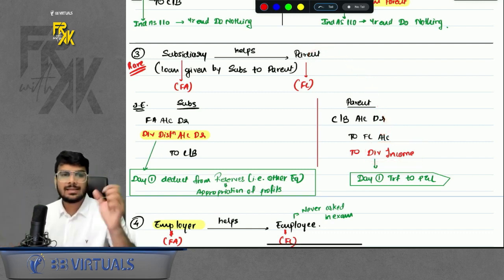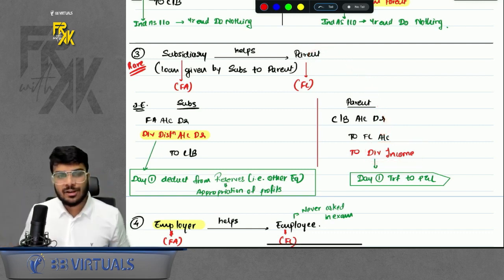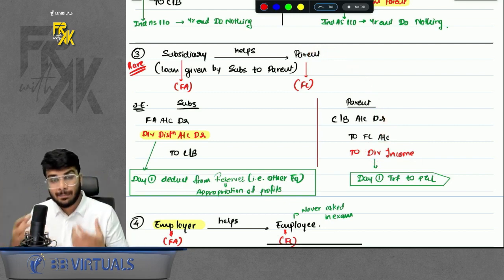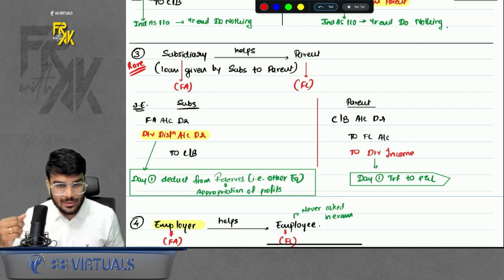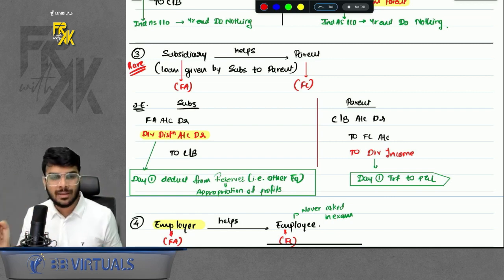Sir, why so? Just imagine now, let's say for example, you become a chartered accountant. Now you start giving back, you start helping your parents. So will your parents say that I am receiving investment from my son? No.